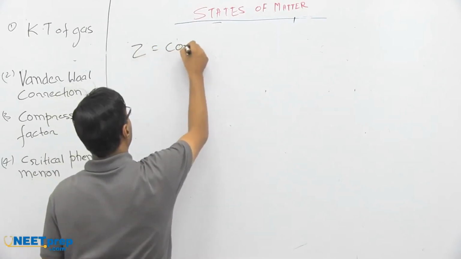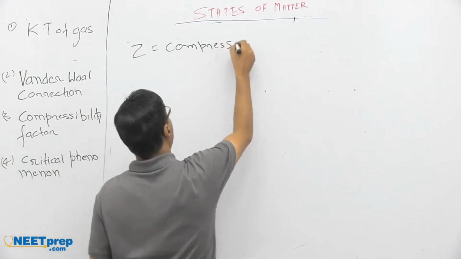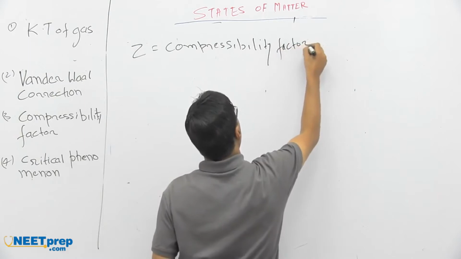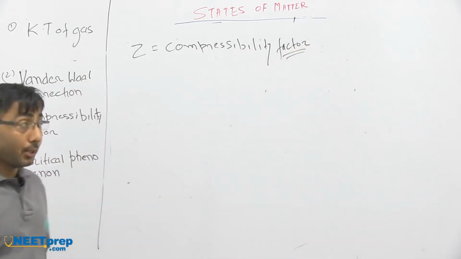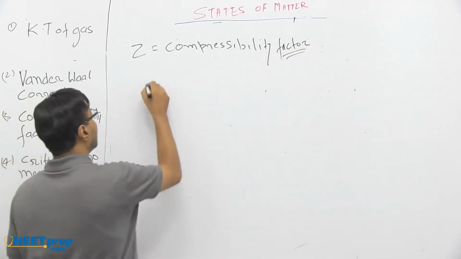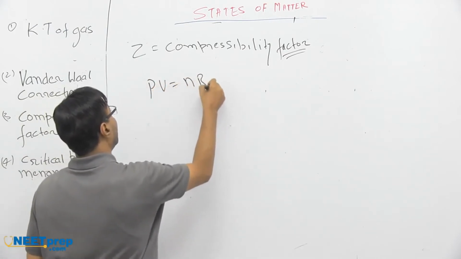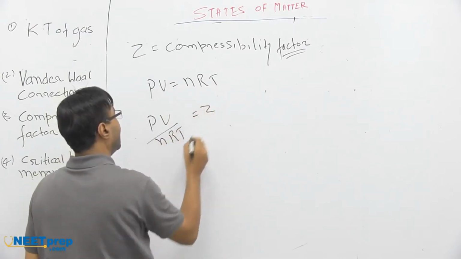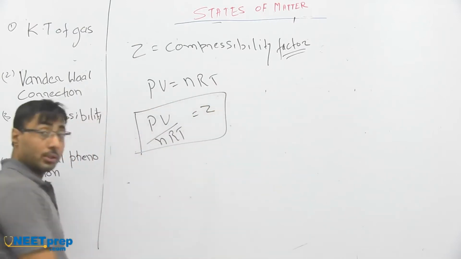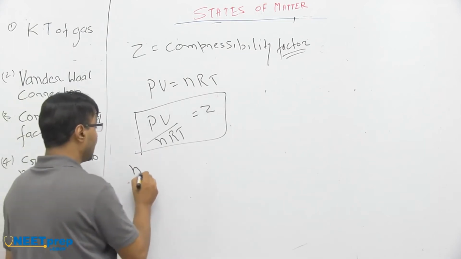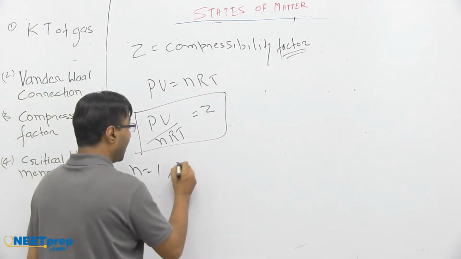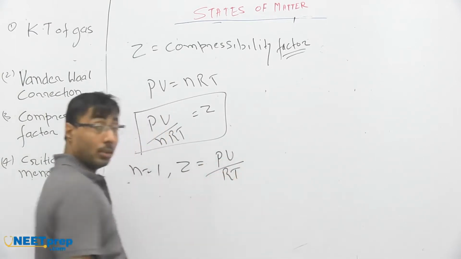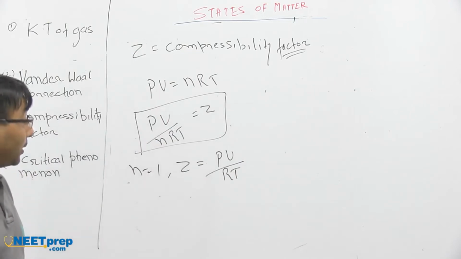Factor Z is the compressibility factor. It is the ratio of PV to nRT, so PV by nRT is equal to Z. When we take the value of n equal to 1, Z can be written as PV by RT.